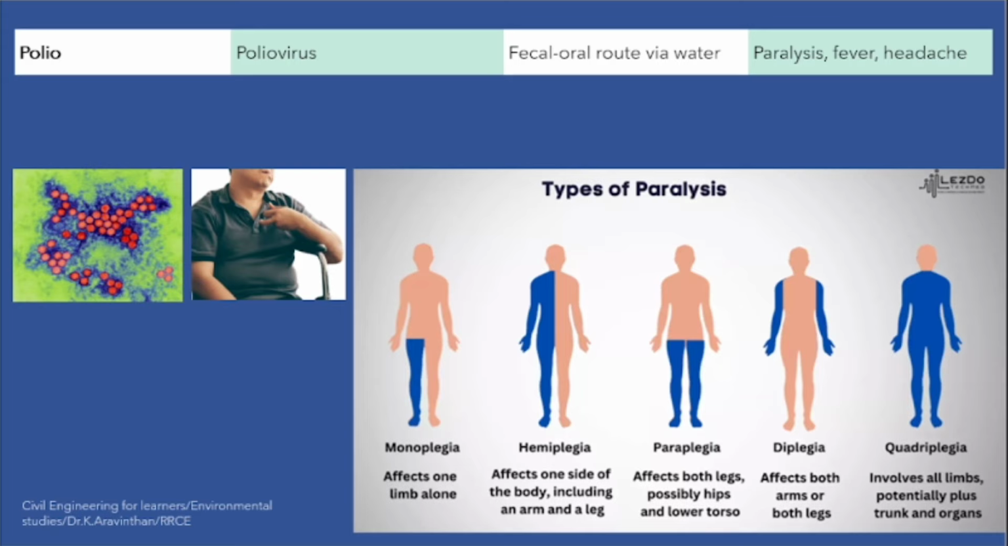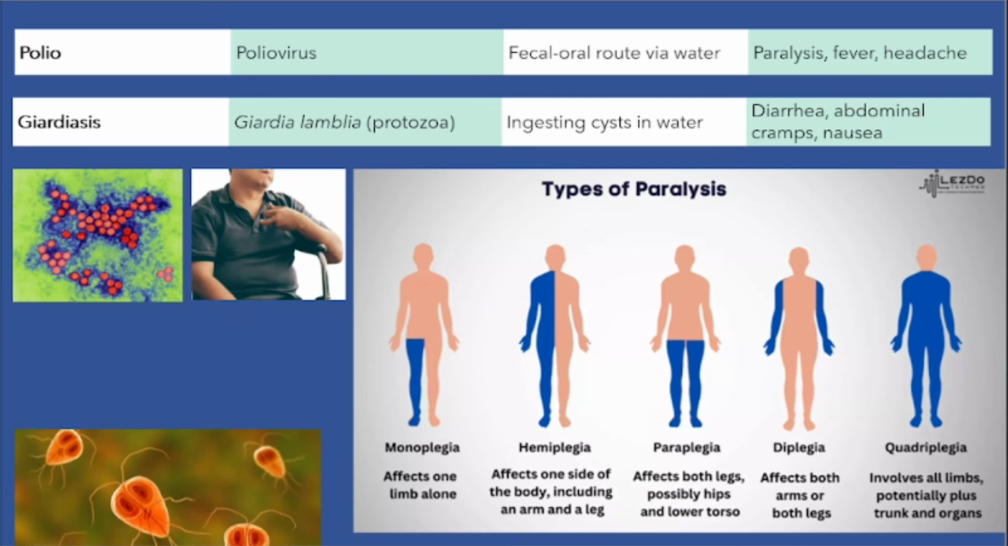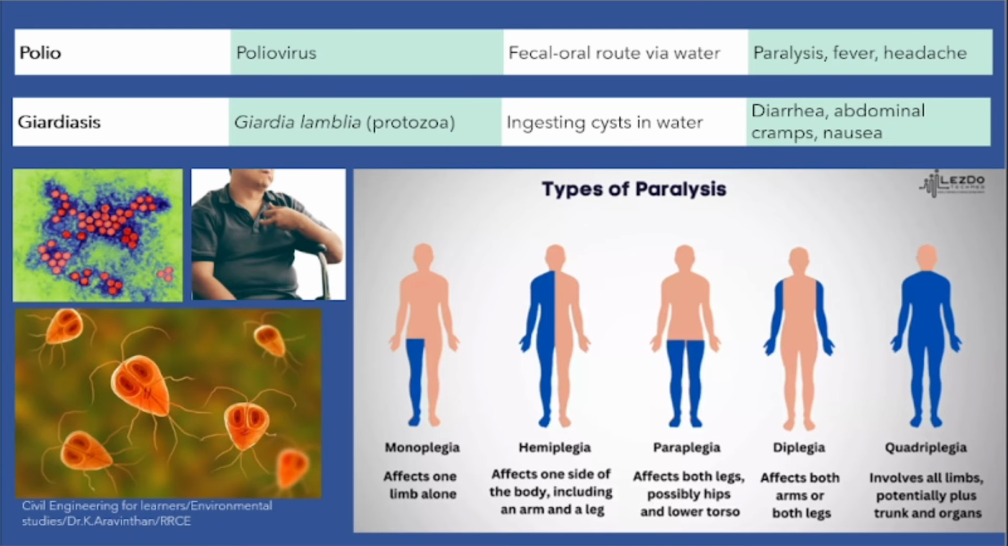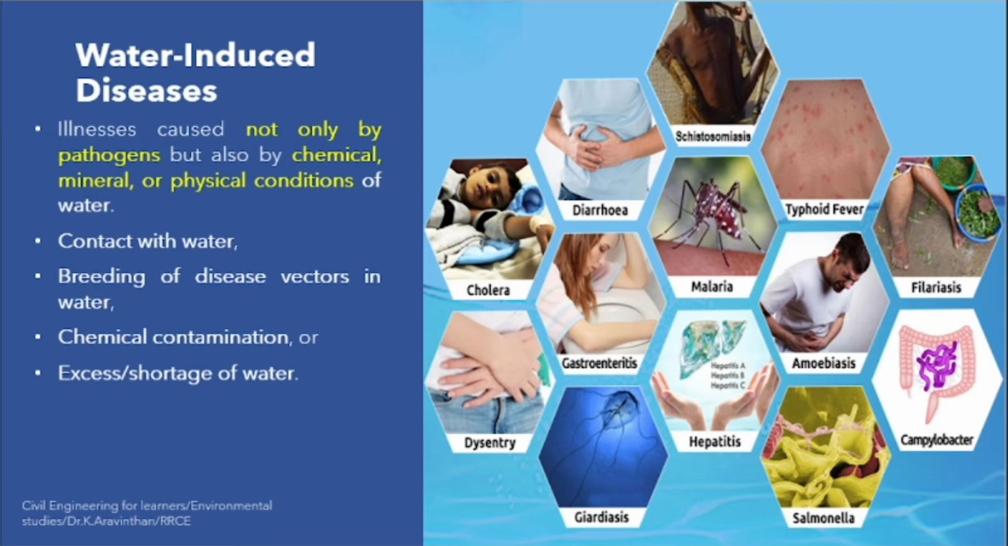Why does polio virus occur? Fecal or oral route via water. So due to water only you will be getting this disease. Next thing is Giardia. Giardia is a protozoa. Protozoa is much larger than bacteria and it causes diarrhea and abdominal pain. And cryptosporidiosis. This is a protozoa. Due to this you will be getting diarrhea and dehydration.